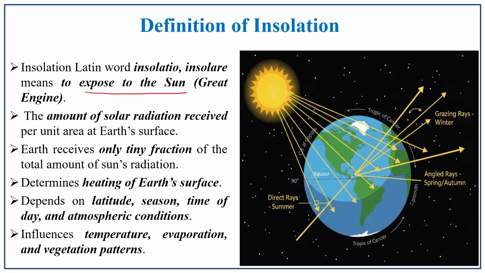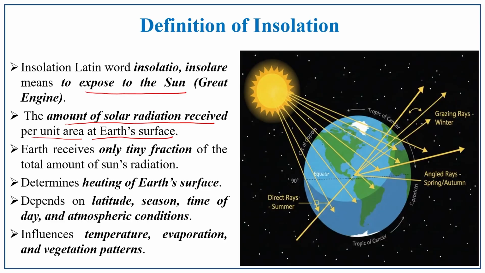It is the amount of solar radiation received per unit of area at the earth's surface. That is how much solar radiation has been received per unit area at the earth's surface. So, that is the definition of insolation.